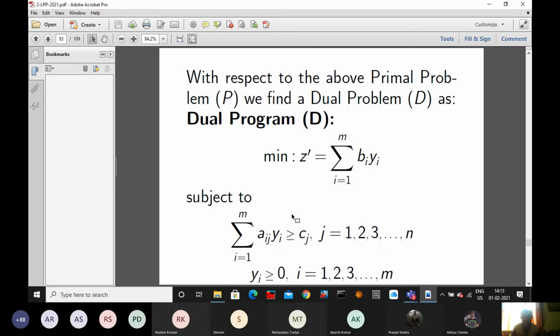Primals are less than or equal type, duals are greater than or equal type. Whatever primal is doing, the dual is doing just the reverse. How do we establish this? That will take exactly one hour. We'll discuss it maybe tomorrow. Today we just introduce what the problem is and how to find the dual. Next.